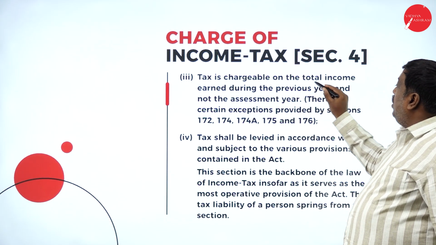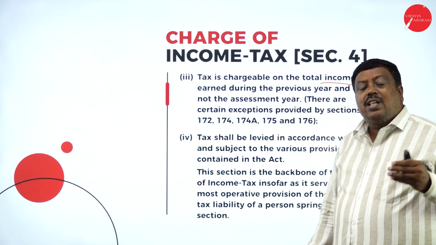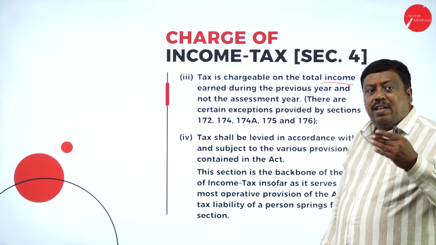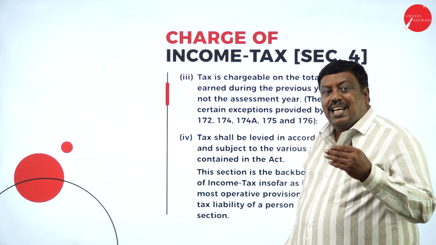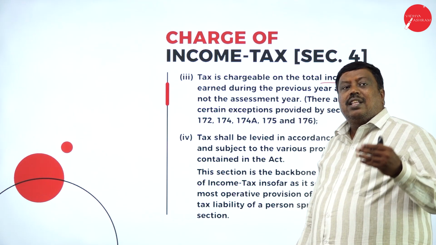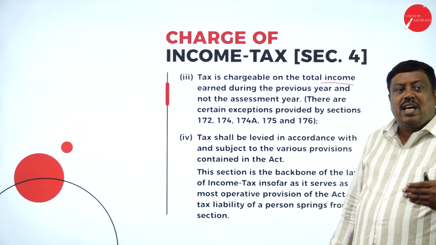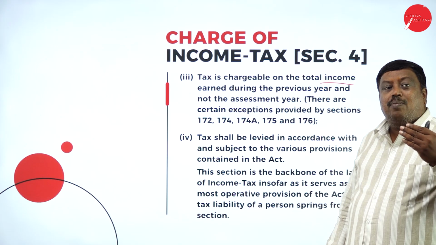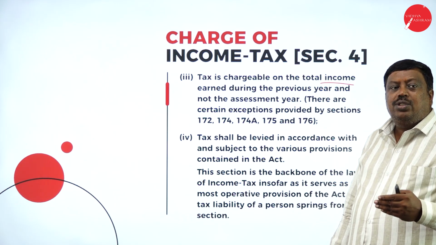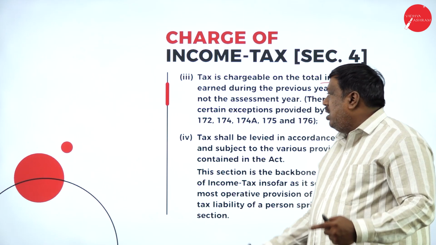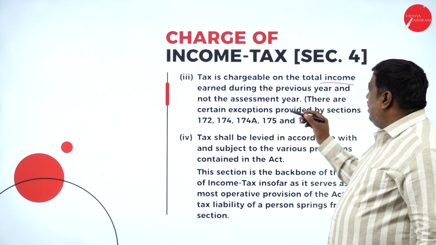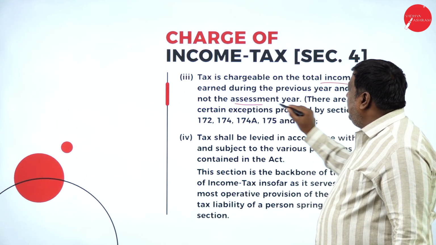Tax is chargeable on the total income. The income earned during the previous year is assessed, then deductions and benefits are given, and on the amount that remains, tax is levied.